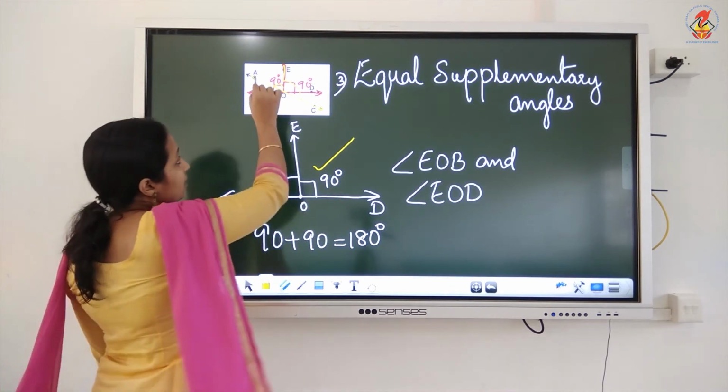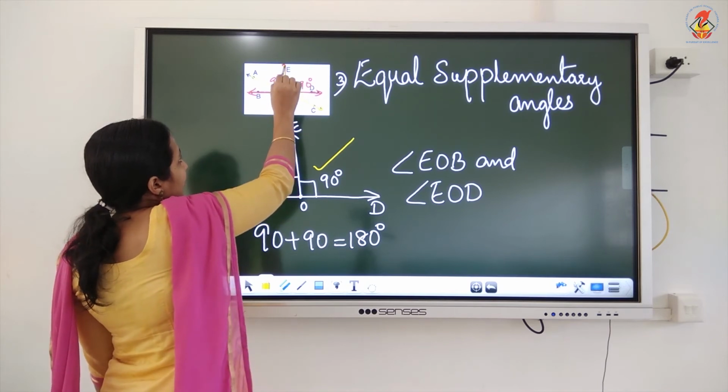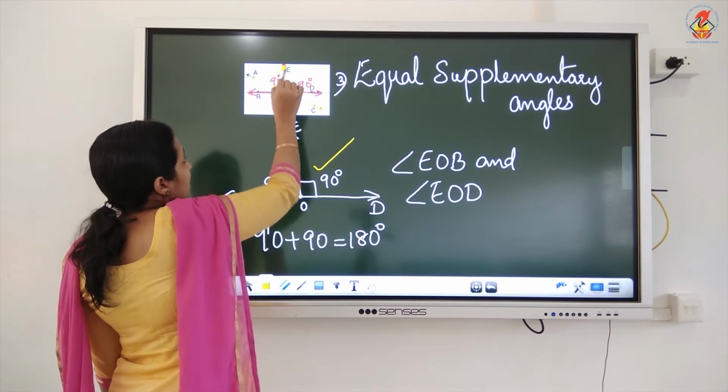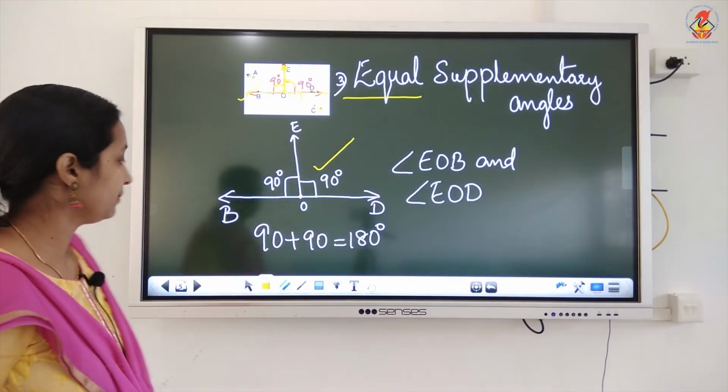Why are we not taking this line? Look at this figure. If we take this figure, this angle is less than 90 degree and this will be greater than 90 degree. We need equal supplementary angles. That's why we are taking the first part. We are taking this line. Okay, I hope it's clear, children. Now move to the next question.